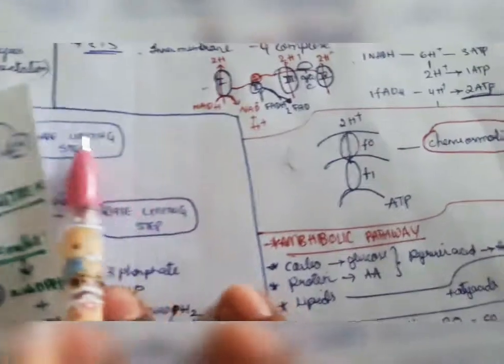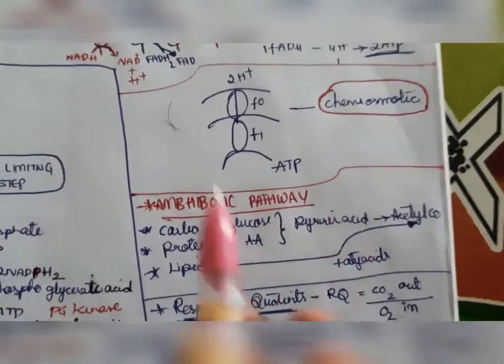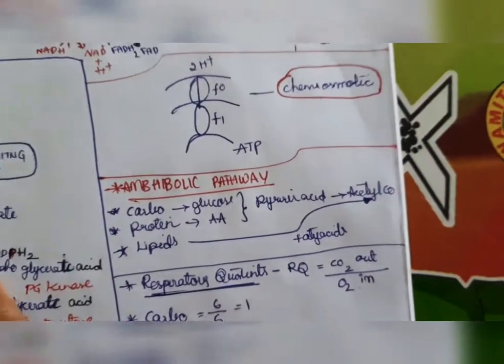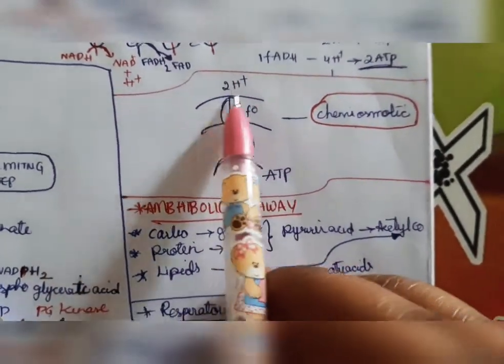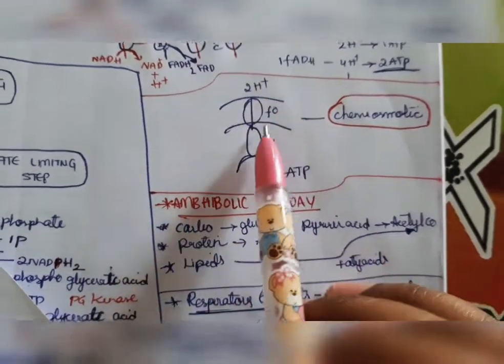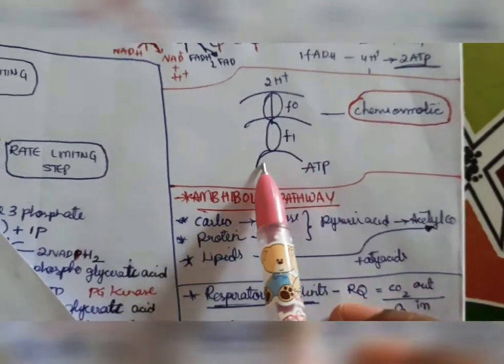Next, what is meant by chemiosmosis? It means the formation of ATP. How will the ATP be formed? 2H plus, with the help of the F0 and F1 particles, forms ATP.